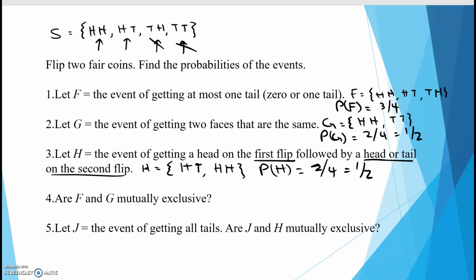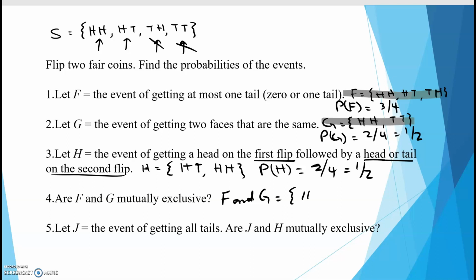Okay, then F and G, are they mutually exclusive? So here is F, and here's G. So we're going to look at F and G. Do they share anything in common?